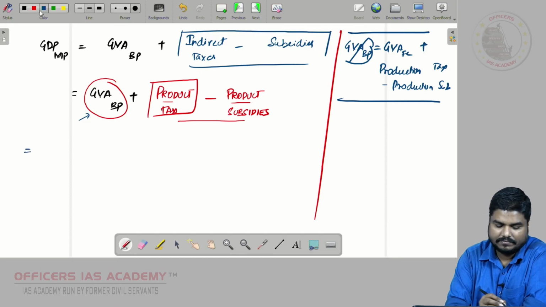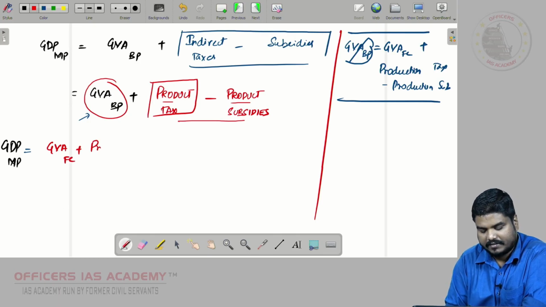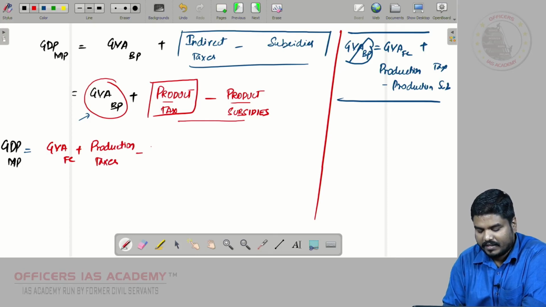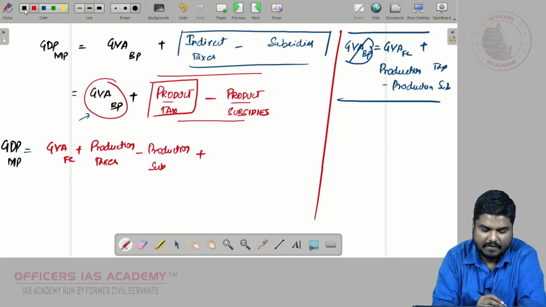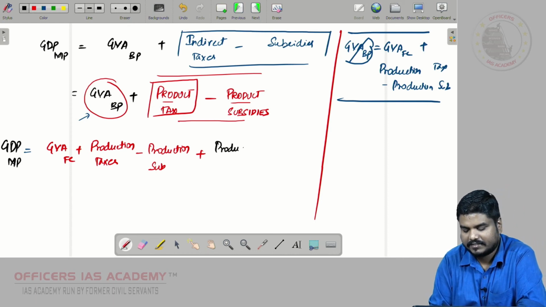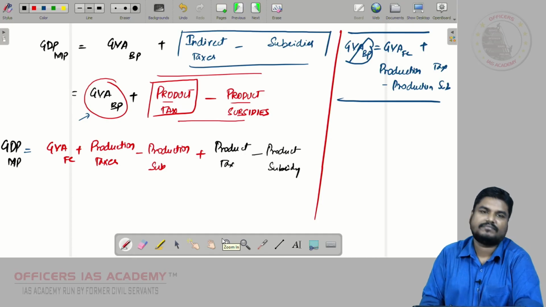So GDP at market price is equal to GVA at factor cost plus production taxes minus production subsidy plus product tax minus product subsidy, right?